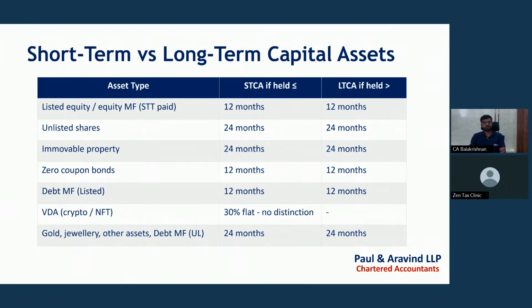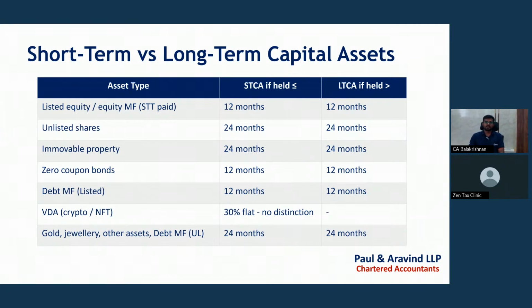This applies to listed equity shares and equity-oriented mutual funds. Equity-oriented mutual fund means holding more than 65% of the fund in equity. For unlisted shares, if held more than 24 months, it will be treated as a long-term capital asset. Otherwise, it will be a short-term capital asset.